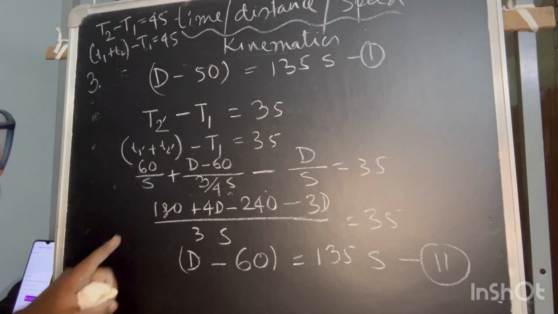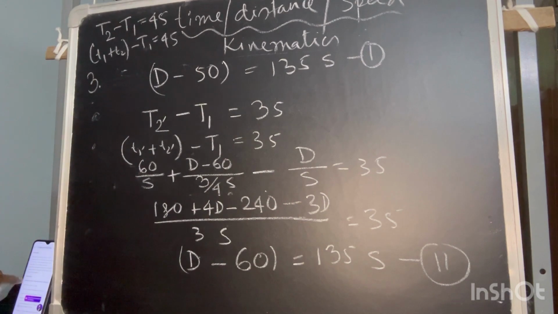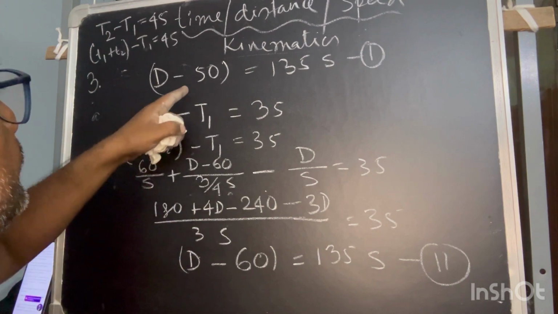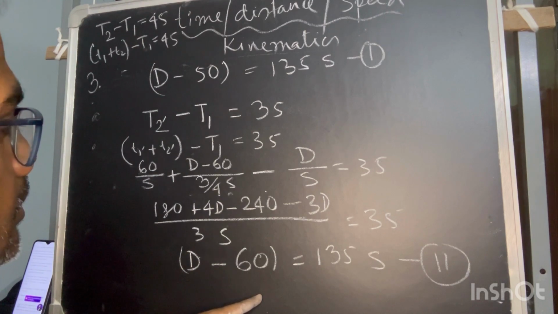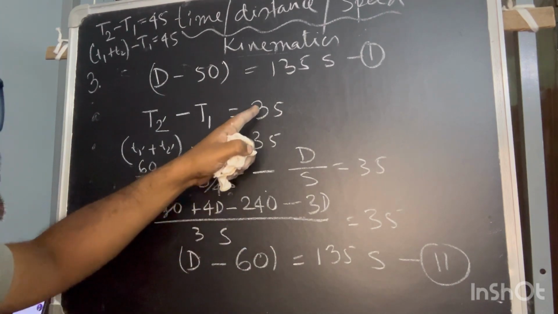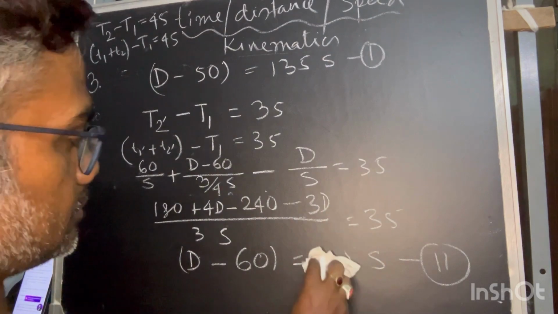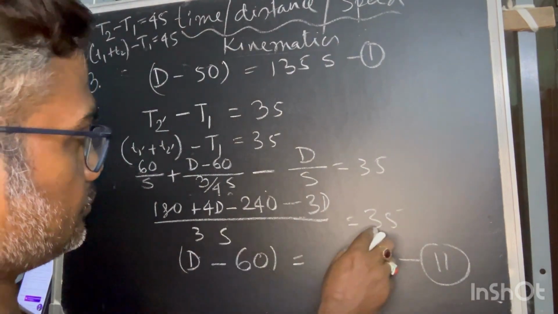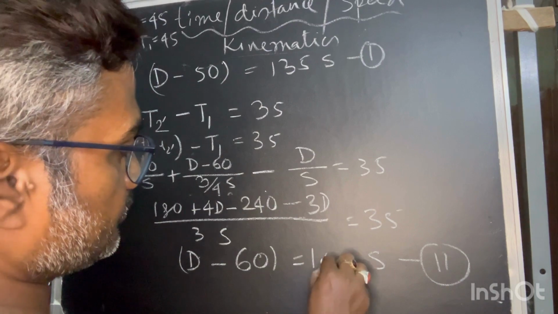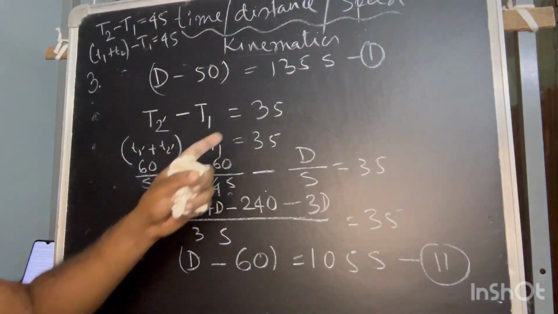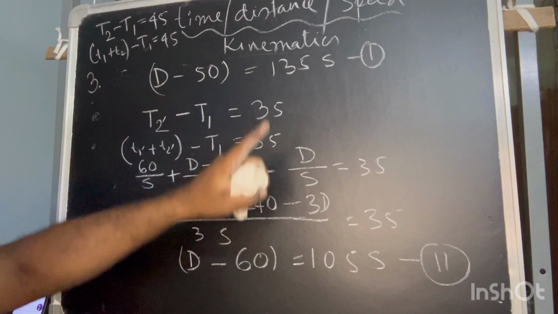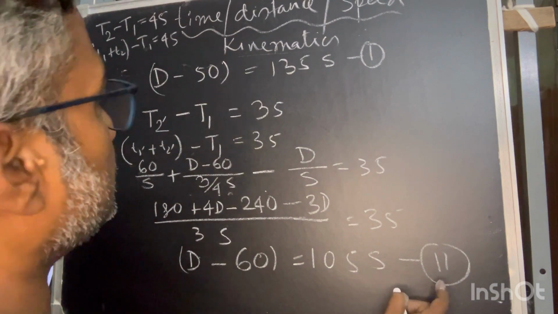Now this is the first equation, this is the second equation. 35 into 3, that means it is 105. That's why I was wondering why that equation is coming the same. Now it's okay, this is equation 2.